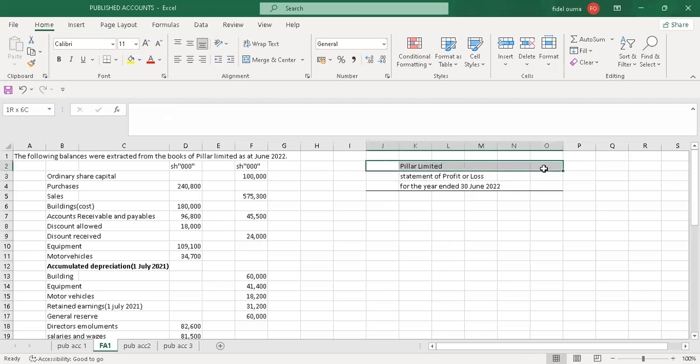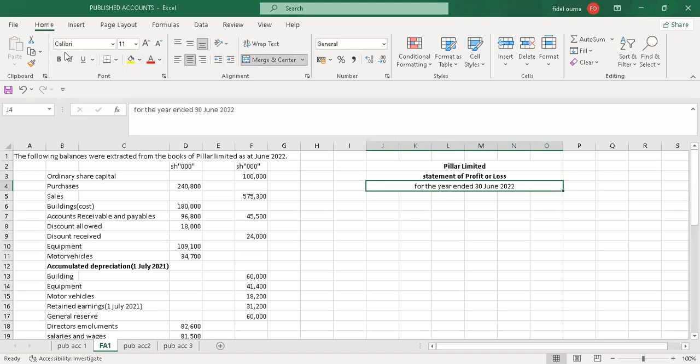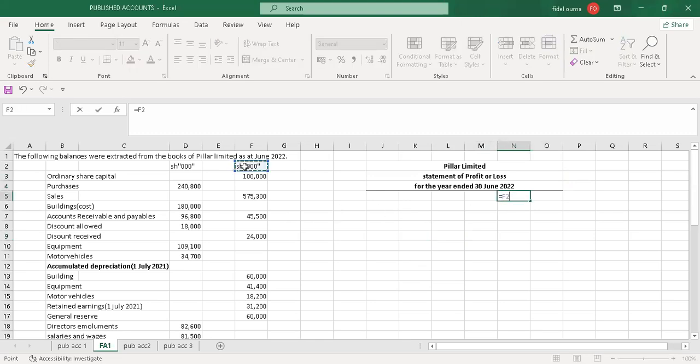Then I'll merge and center. Then I will bold that. I'll do the same to this. I'll also highlight this. Then I merge and center. Then I'll bold it. The same I'll do to the third row. I'll merge and center. Then I bold. Then the shillings were supposed to be in thousands. I'll just copy this, and I'll also bold it.